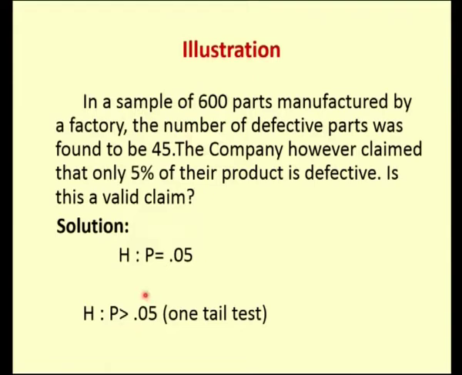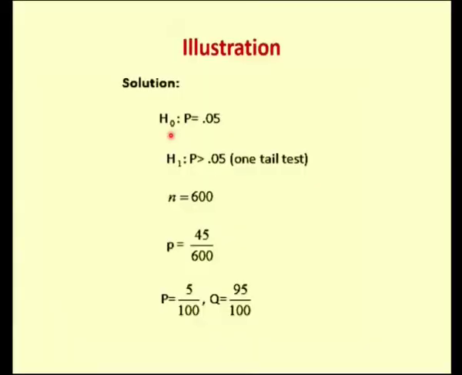As I told you in my previous lecture, if you have in your alternative P greater than or less than, then it will become a one-tailed test. Now coming to the solution, as I told you, H naught is P is equal to 0.05 and my H1 is P greater than 0.05.